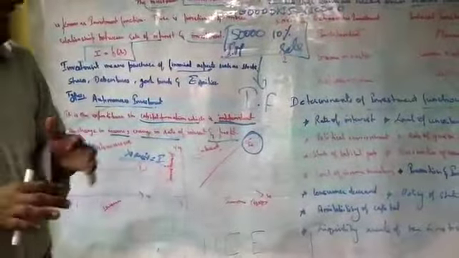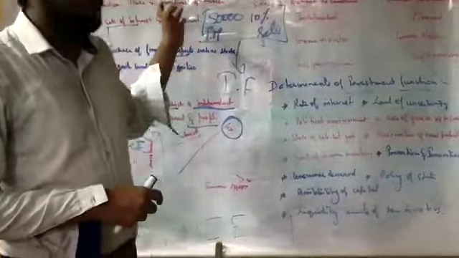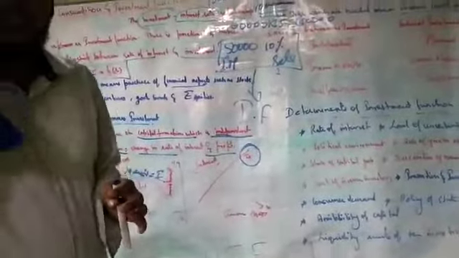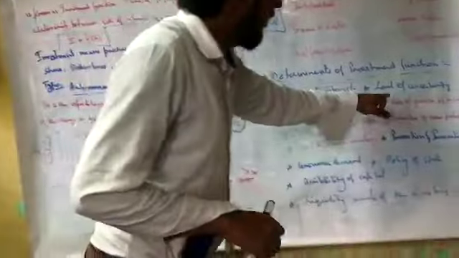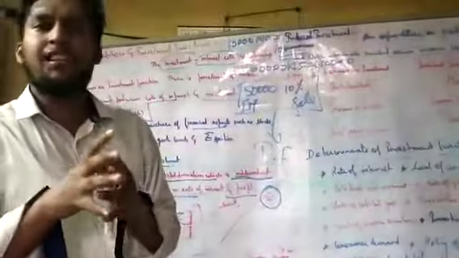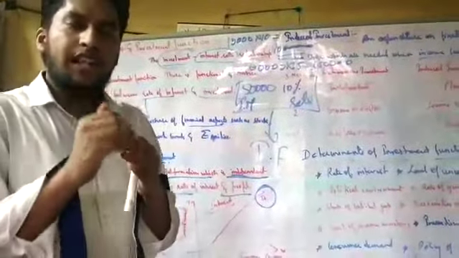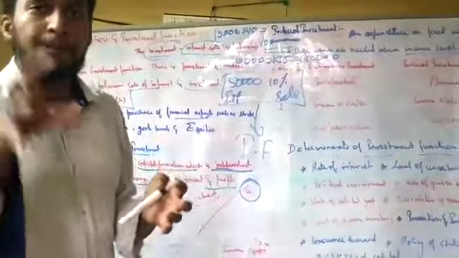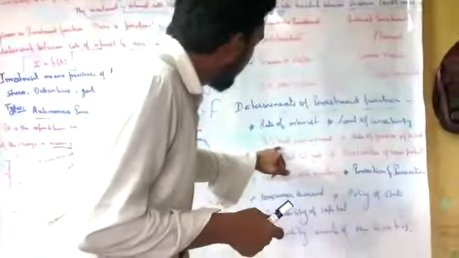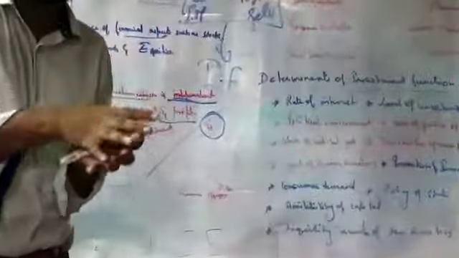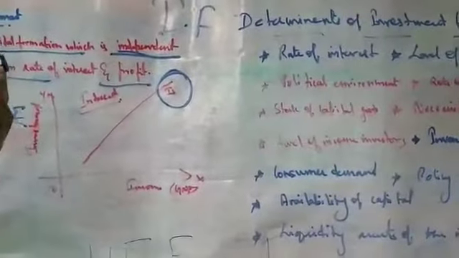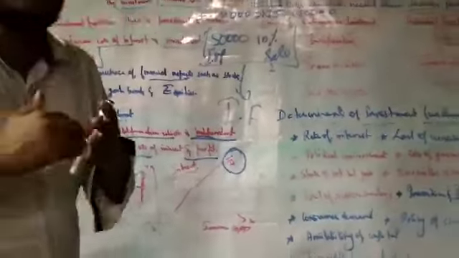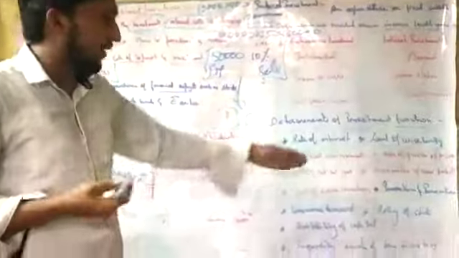Let's see some of the determinants of investment function. What are the factors that affect the investment function? Number one, rate of return. When there is a heavy rate of interest, you cannot see the investment function. Level of uncertainty: today the company is there, tomorrow they can run off, and the entire money the people have invested will be gone. Same with the political environment. When there is political instability, one government promised you 5% interest, another government comes and suddenly says 15% interest. So what happens? You will be in loss.